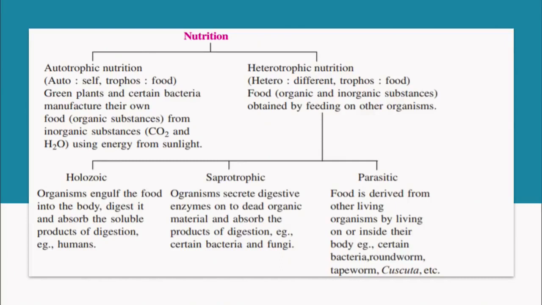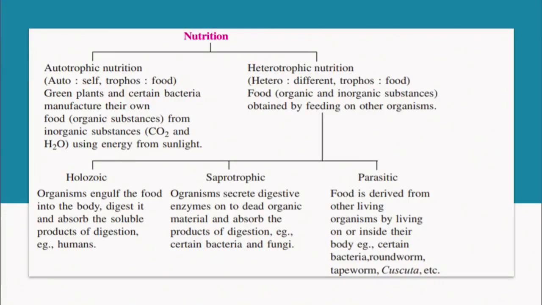Then heterotrophic nutrition. Hetero means different and troph is food. So, the organisms which depend upon the autotrophs for their requirement of food are the heterotrophs. Food, organic and inorganic substances, is obtained by feeding on other organisms. That is how we can define heterotrophic nutrition.